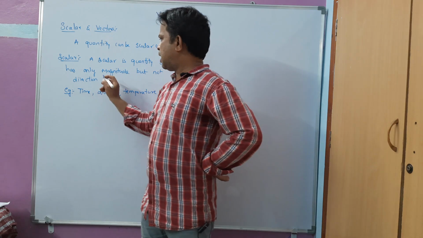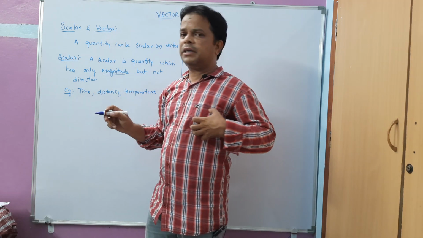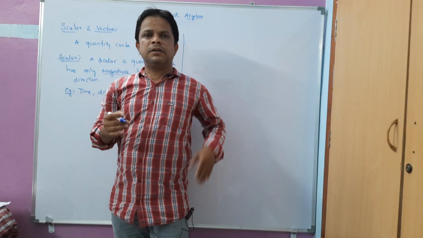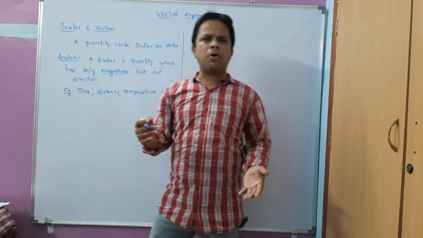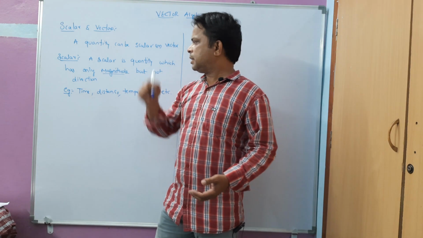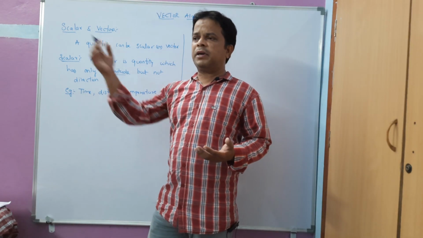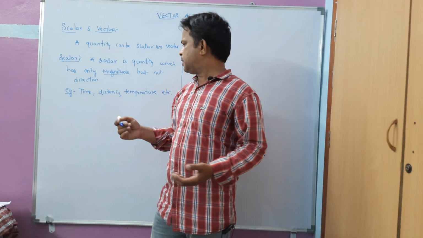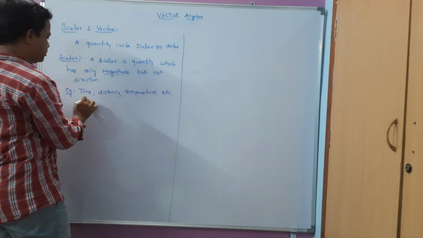Let us see what magnitude is and what direction is. Direction means, suppose you have an XYZ coordinate system and a vehicle is moving in the positive x direction or negative x direction. We can't say time has a particular direction. Similarly distance, temperature, and population also come under this category.